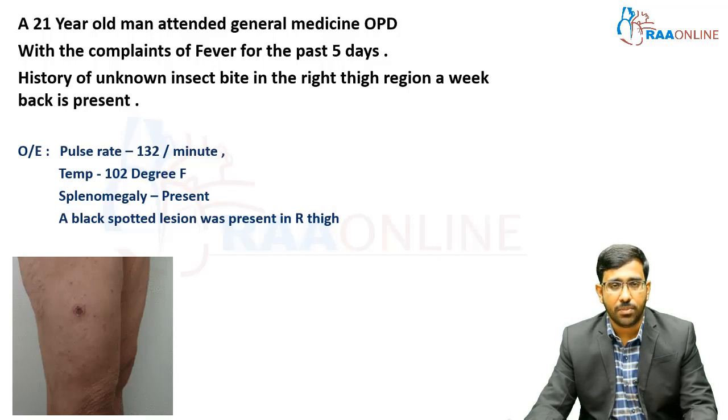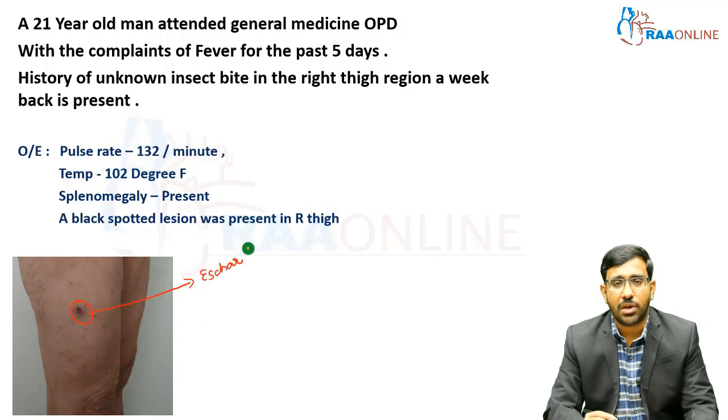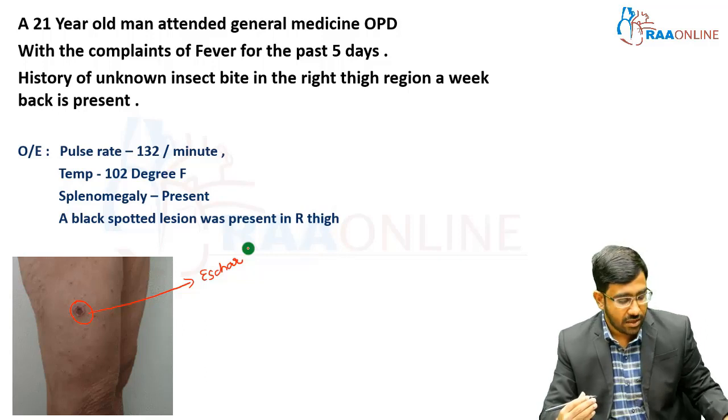On examination, splenomegaly is present and a black spotted lesion is present in the right thigh region. Here you are able to see the right thigh region, and there is a black colored necrotic lesion which is called an eschar. Whenever we see a case of acute febrile illness, we examine the patient for the presence of any such mark. So here we see the presence of the eschar. Any acute febrile illness with this kind of eschar, most of the time it is going to be a case of Rickettsial infection. Before going into the Rickettsial infection, let us see the classification of Rickettsial infection.